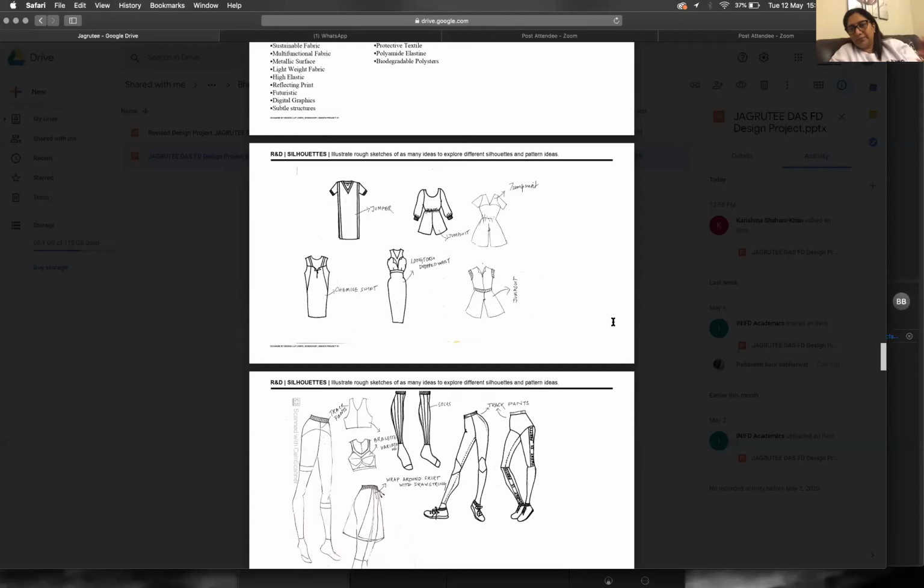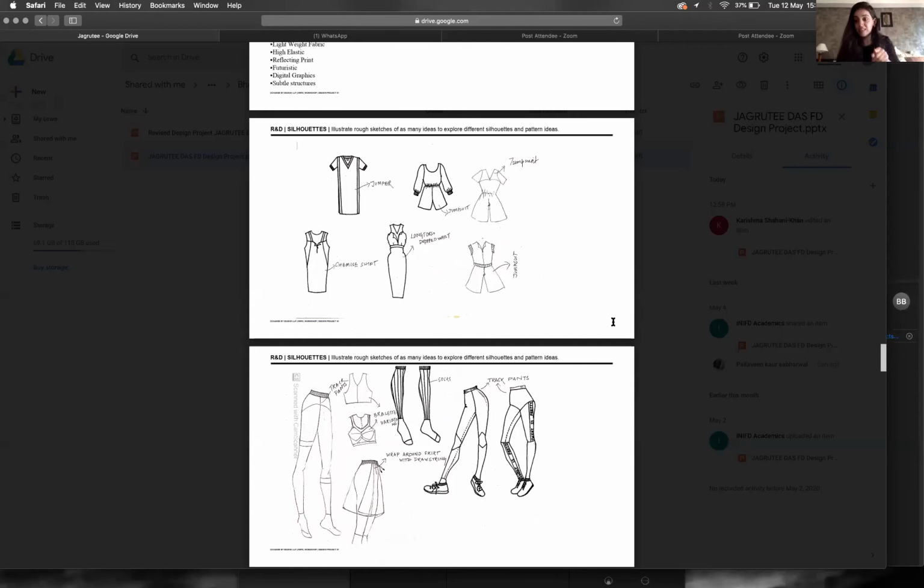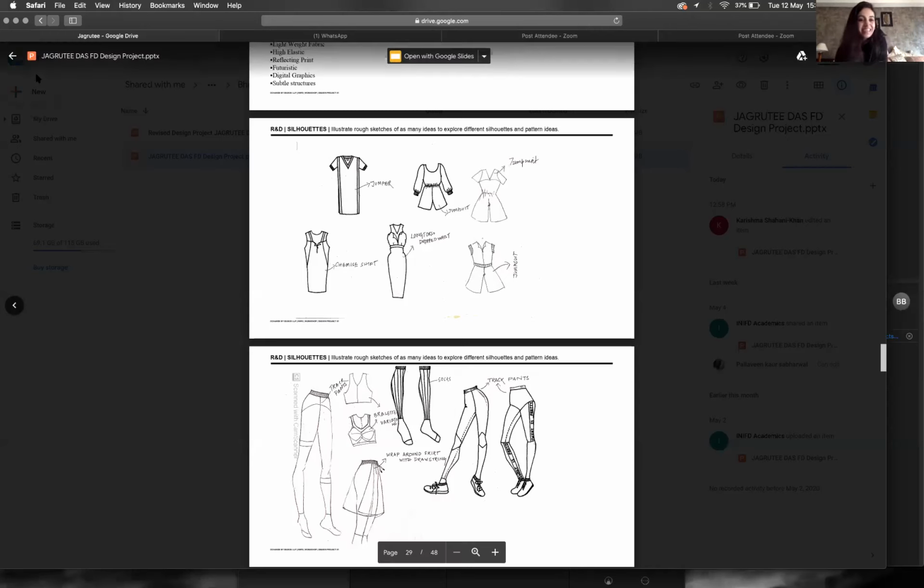Yeah, so I'm really looking forward to seeing what you do with the garments though, and I want you to do it in a step-by-step manner, because I think that the content is there to do that. Okay, Jagriti? Okay, no problem. Okay, cool. Thanks.